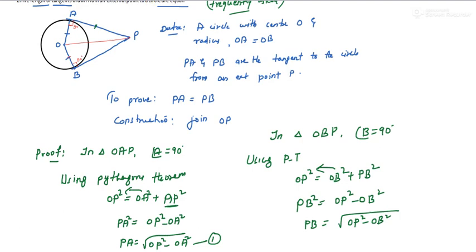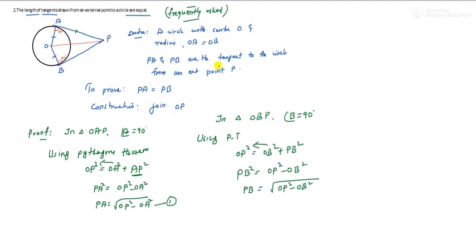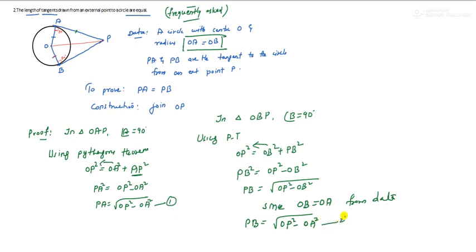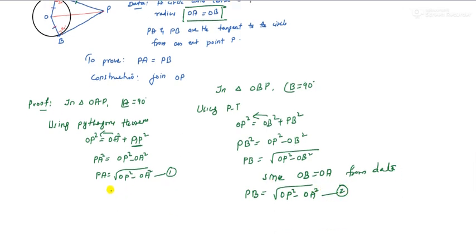Now a very important point: we have written in the data that OA is equal to OB, so since OB is equal to OA, I can write from the data that PB is equal to root of OP square minus OA square. Now this is equation 2. Compare 1 and 2. Just look at equation 1 and equation 2.